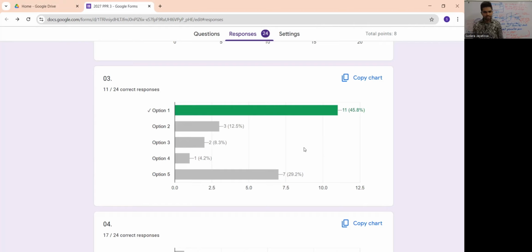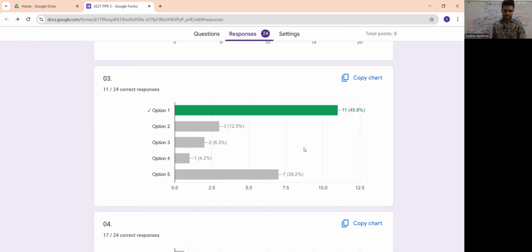And see about the answers, Lama. You have selected answer 5 as well, right? Those who selected answer 5 means another combination. Can you tell me why you selected answer 5?